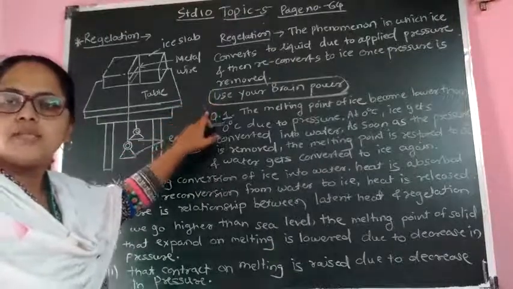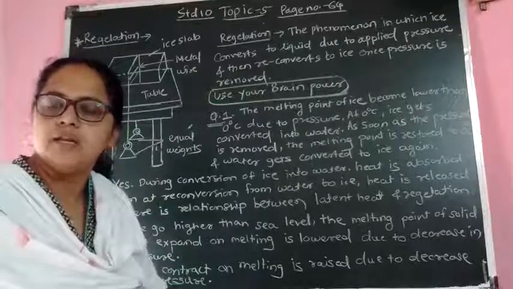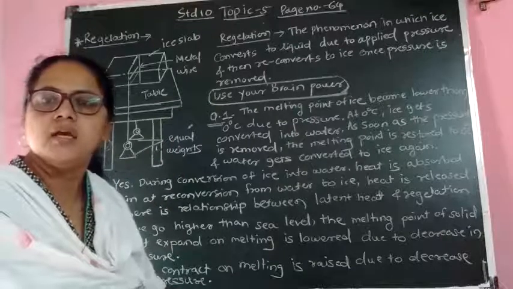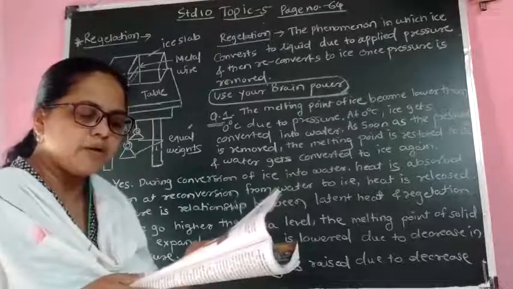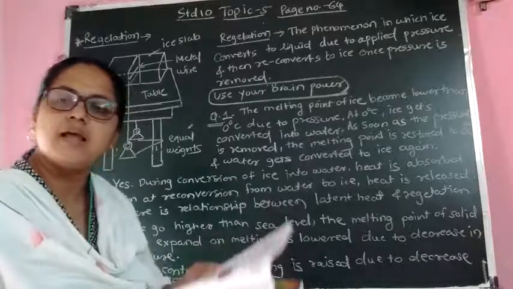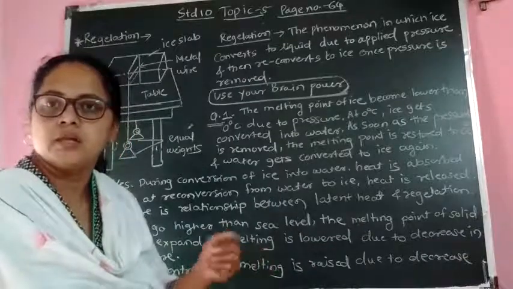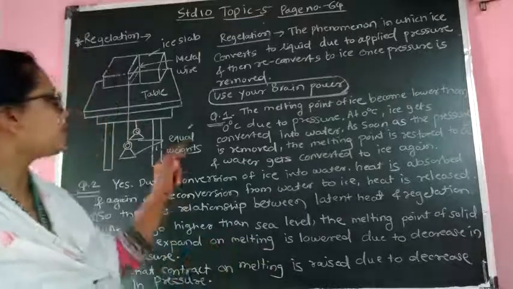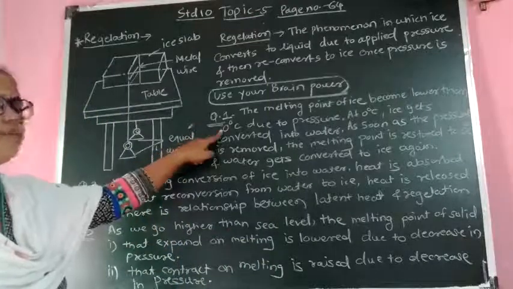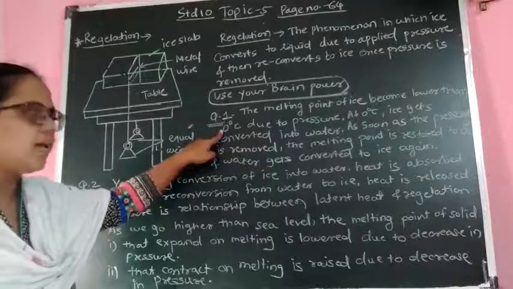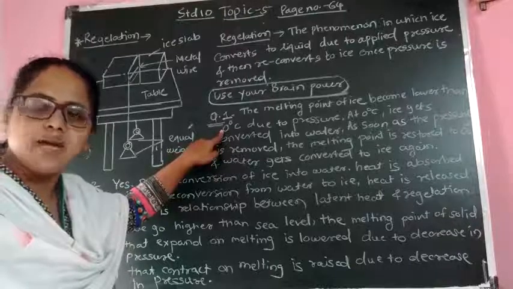Now you can see why regelation occurs. Regarding that, three questions are given in Use Your Brain Power. You can see in the above experiment, the wire moves through the ice slab. The ice slab does not break. What is the reason? The answer is, the melting point of ice becomes lower than 0 degrees due to applied pressure.